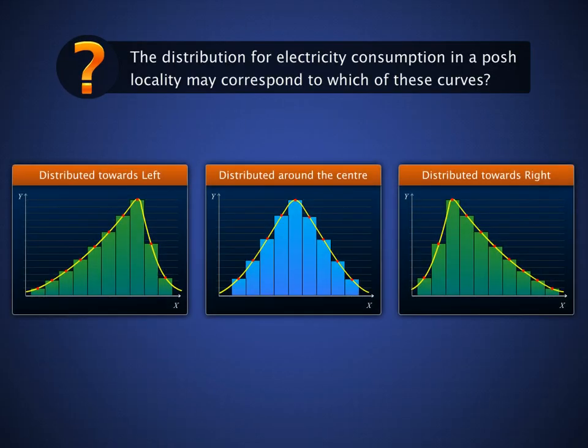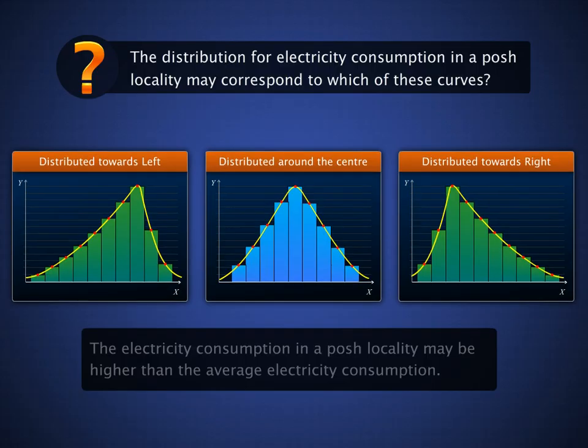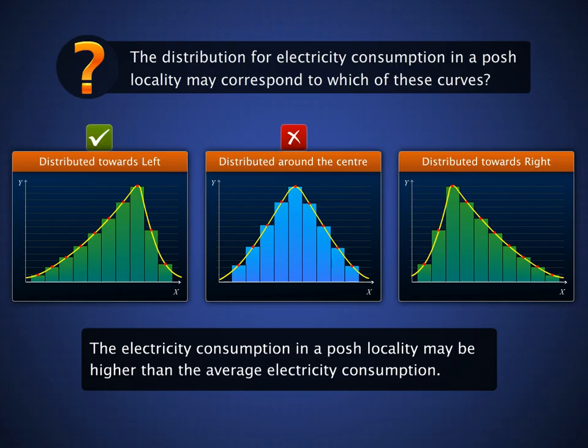Let us now determine that the distribution for electricity consumption in a posh locality may correspond to which of these curves. We expect electricity consumption in a posh locality to be higher than the average electricity consumption. Therefore, it will resemble the curve that is distributed towards the left.